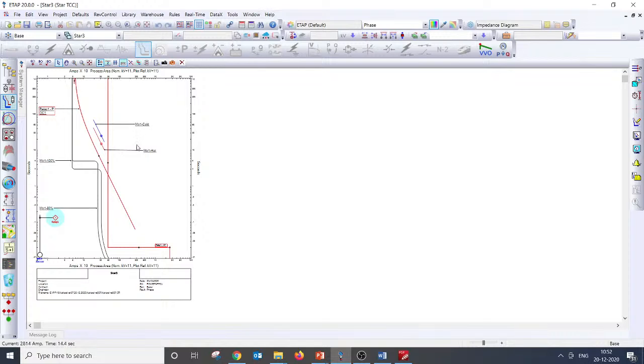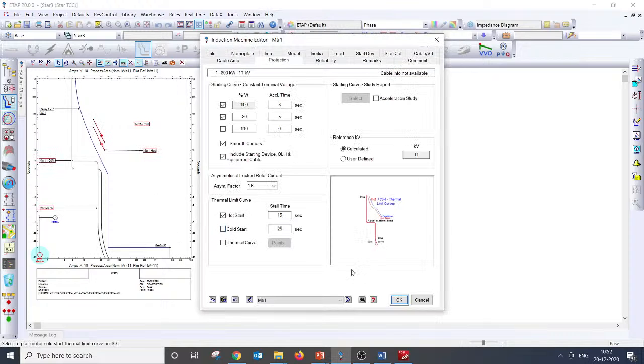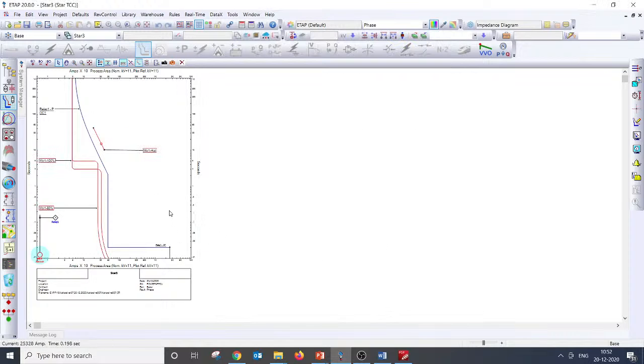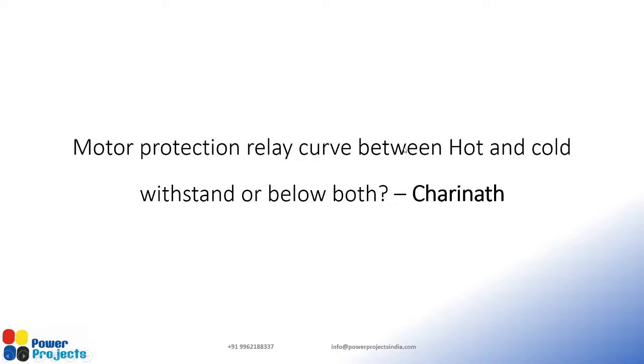Yes, Venkat. We need to maintain this IDMT or the 51 protection above the motor starting and below the hot withstand. That's perfectly all right. Or below both is the answer, that means below both the hot and cold characteristics. Even if you do not have a cold characteristic, that is fine with respect to protection coordination. If you have only hot, that's also sufficient. I guess that answered the question of Charinath. If yes, you can answer it.